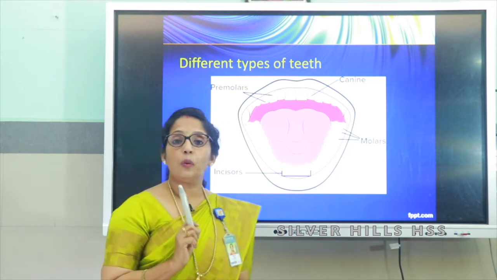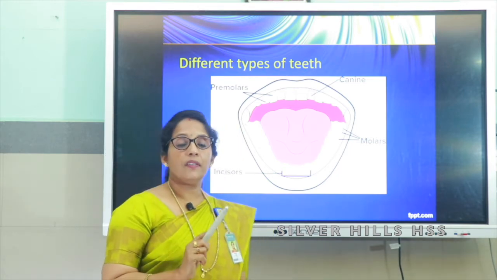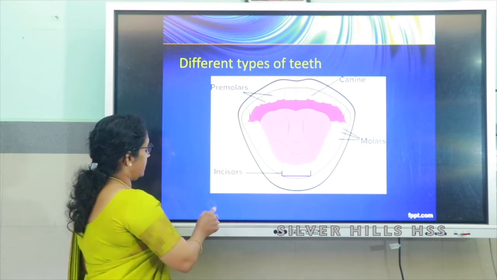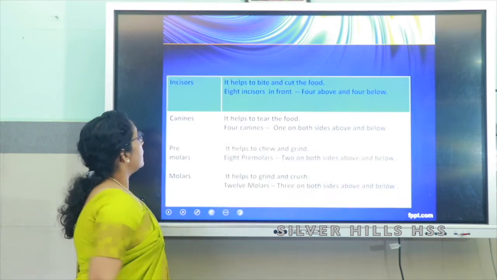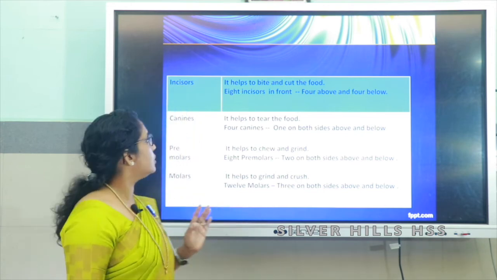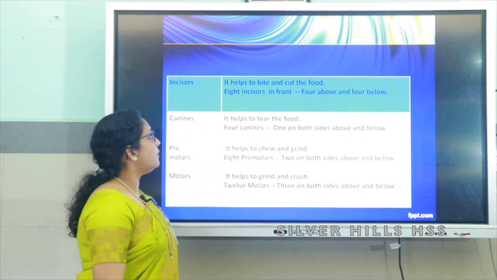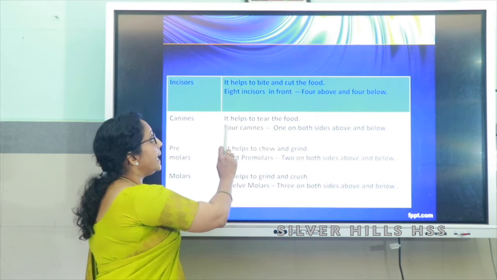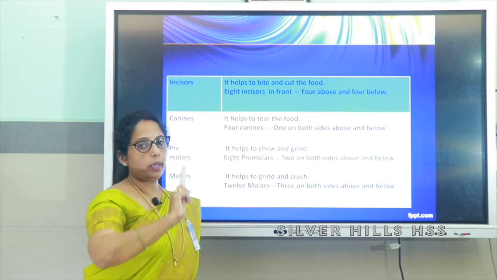So, these are the 4 different types of teeth. We can see the functions in a tabular column. See different teeth and the function. Incisors help to bite and cut the food. How many incisors? 8 incisors, 4 above and 4 below.